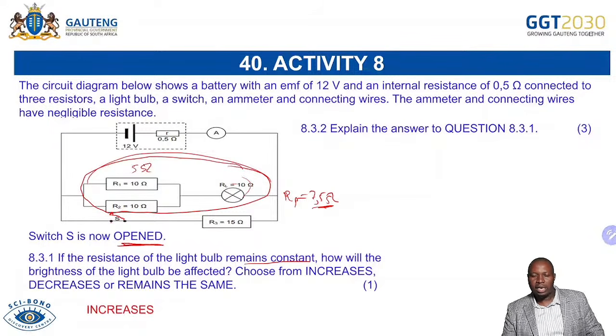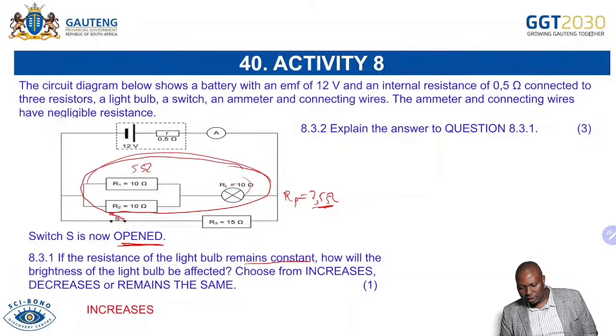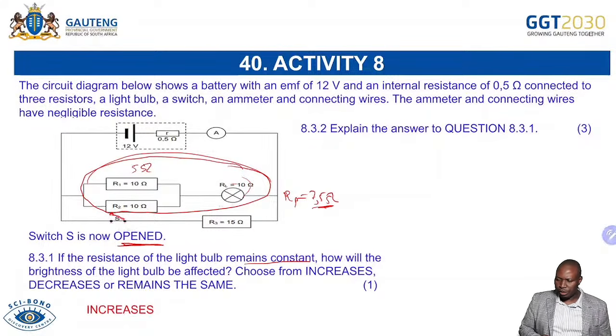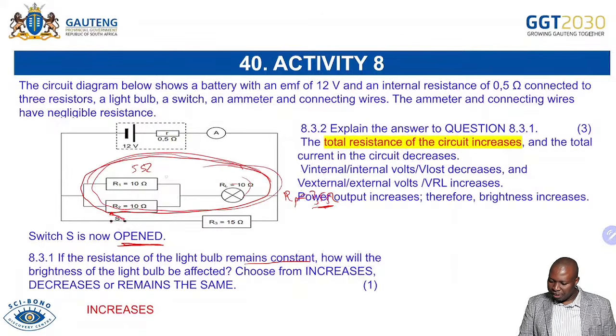But they're saying, explain to us, why are you saying now when we open this switch, the brightness will increase? Let's do the explanation to say, okay, how is that important? We are saying the total resistance will become 15 ohms, so the total resistance will increase.